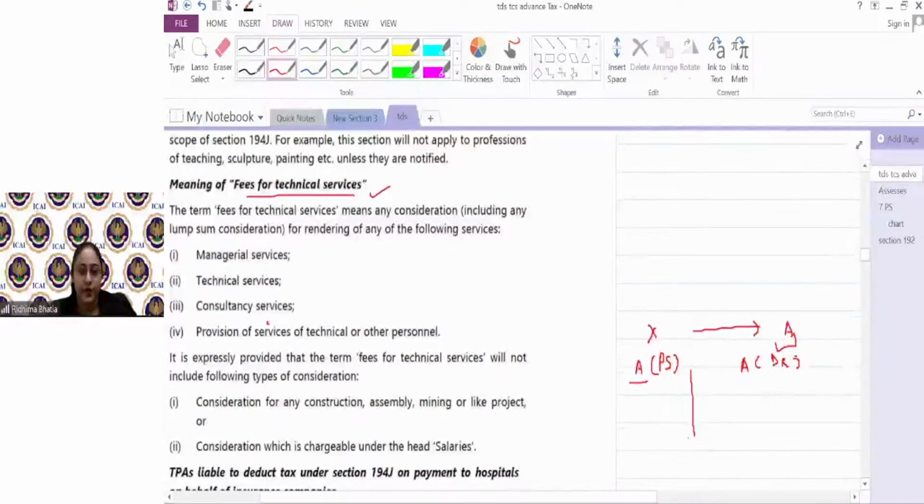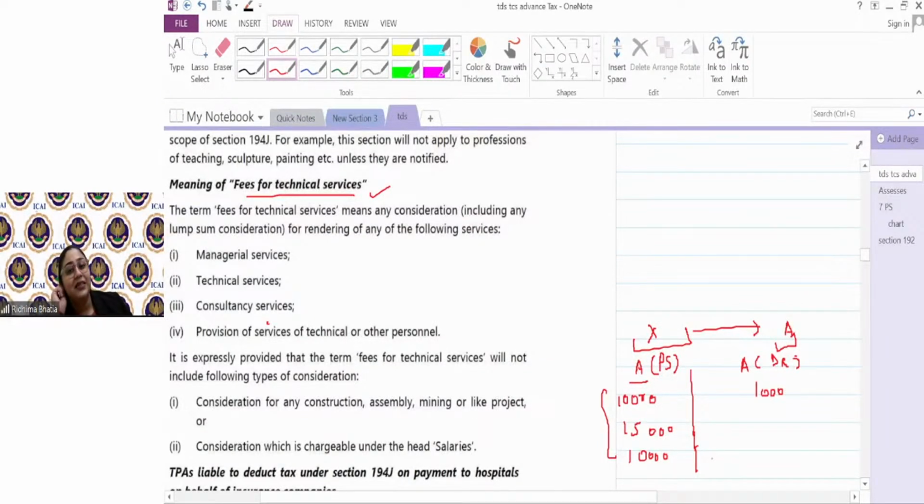Now, suppose I'm making payment to A for professional services, अब A को professional services के लिए पहले 10,000 दिए, I will not deduct the TDS. Then I made a payment of 15,000, I will not deduct the TDS, 30,000 is the limit. Then I again made a payment of 10,000, will I deduct the TDS? Yes, it has crossed 30,000, the tax would be deducted. But यहाँ पे as a director remuneration, even if 1,000 rupees goes, I have to deduct the TDS at the rate of 10%. एक ही बंदा है, but two different accounts are made for the purpose of 194J in the books of X, so that 30-30 वाला limit would be carefully done.